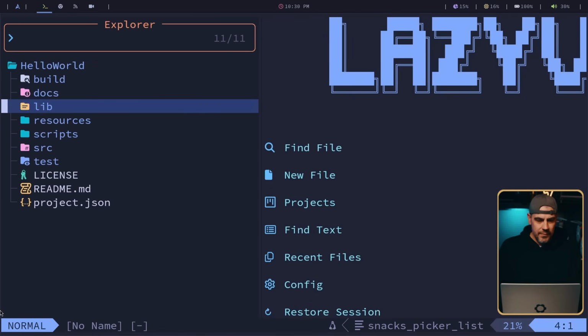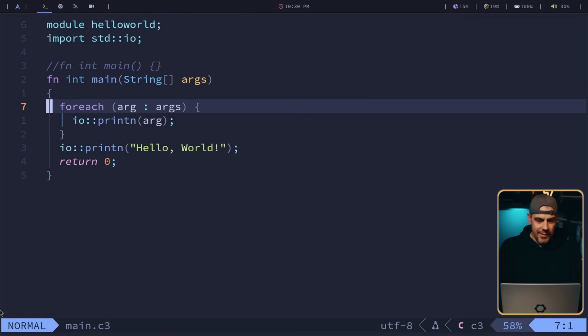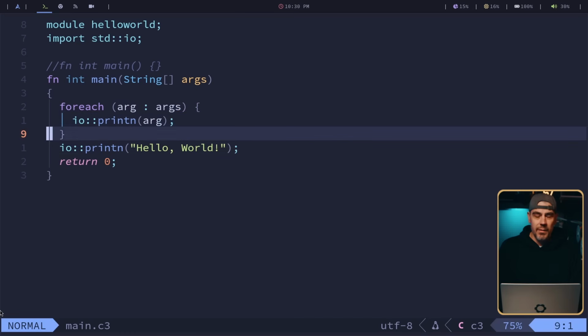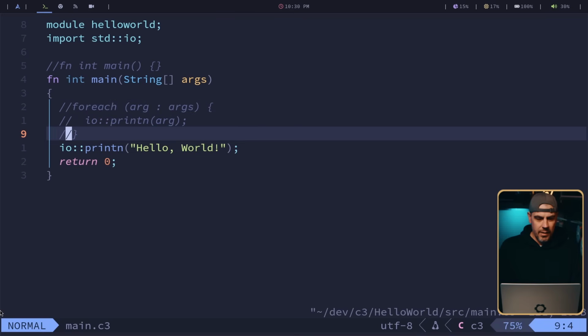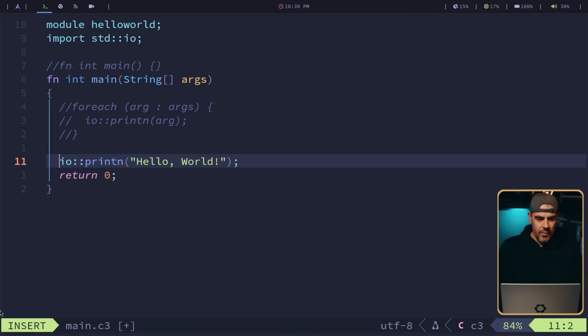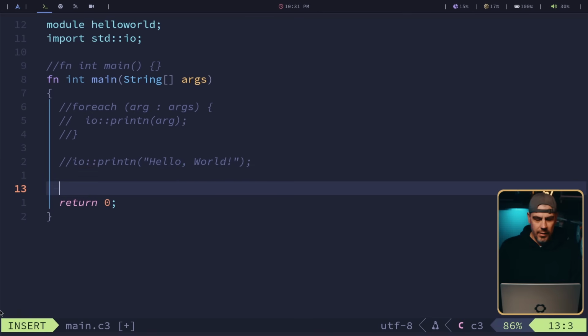Let's go back in, and we should go ahead and, I don't know, start making our file reader, right? All right, let me go ahead and comment this out. We don't really want that. We don't want that either. So let's go ahead and start with if args.length, or is it? Yeah, I think it's args.len.